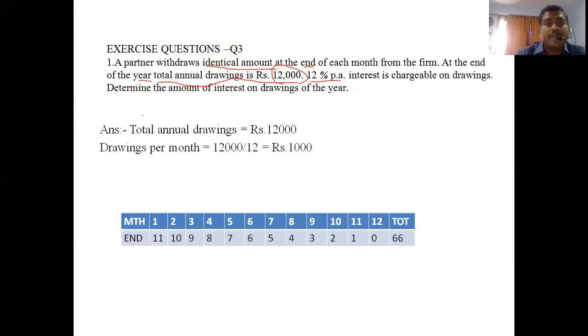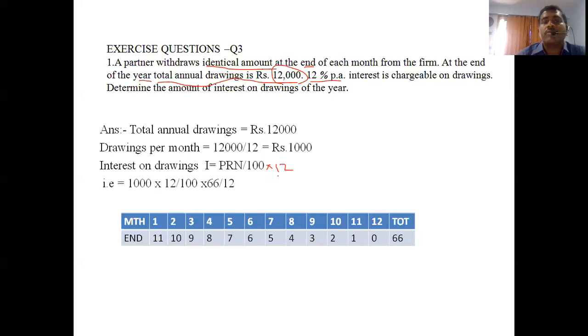Drawings per month, that we have to calculate: 12,000 divided by 12. Interest on drawings, what is the formula? P into R into N upon 100 into 12. Then comes 1000 into the rate of interest, 12%, for how many months? 66.